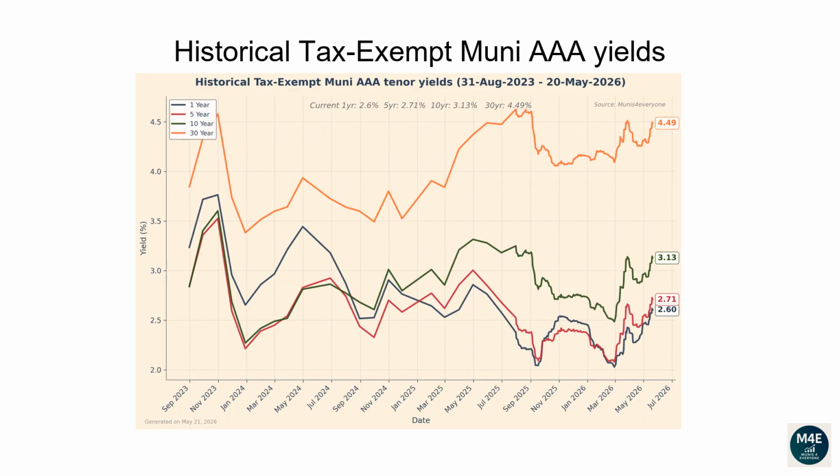This line plot and the next plot show how each tenor of the Muni yield curve has changed over time. From the 31st of August 2023 to the 20th of May 2026, the 1-year yield has dropped from 3.24 to 2.6. The 5-year yield has dropped from 2.85 to 2.71. The 10-year yield has increased from 2.84 to 3.13. The 30-year yield has increased from 3.85 to 4.49.